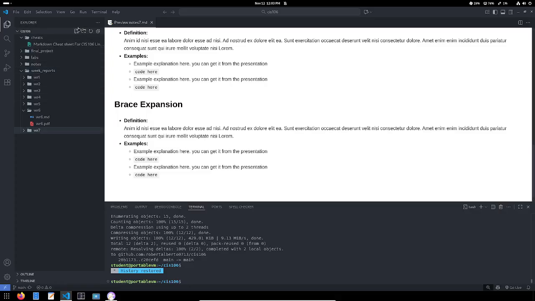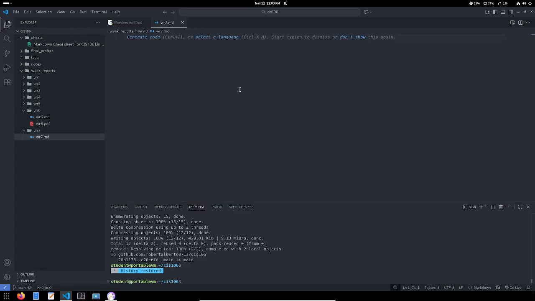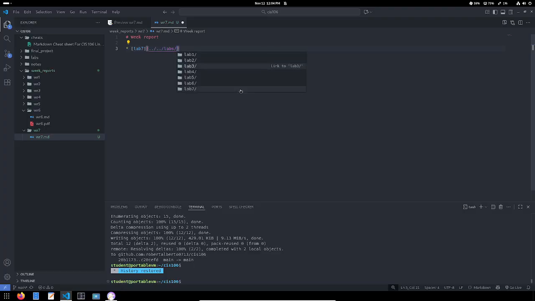WR7, WR7.md, lab 7, that is located in labs, lab number 7, and then I'm just gonna do lab7.md.